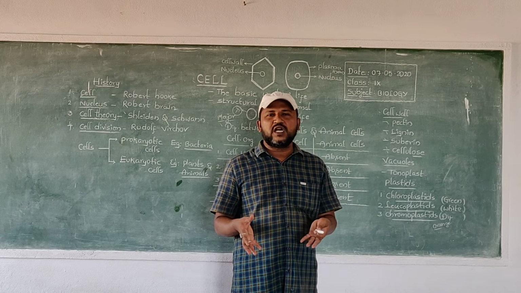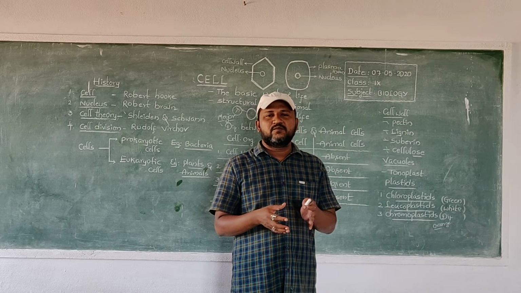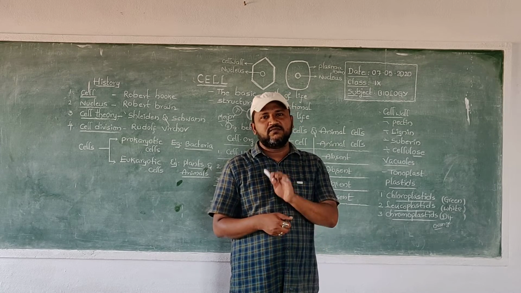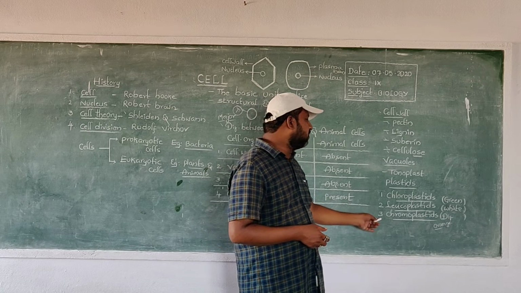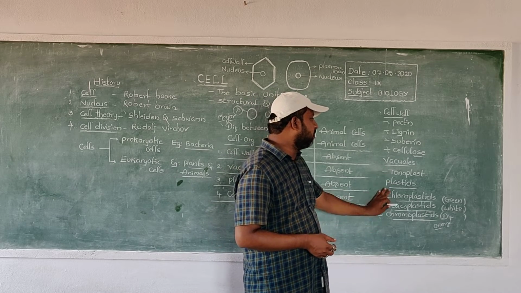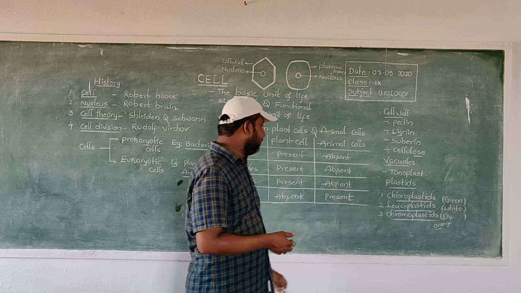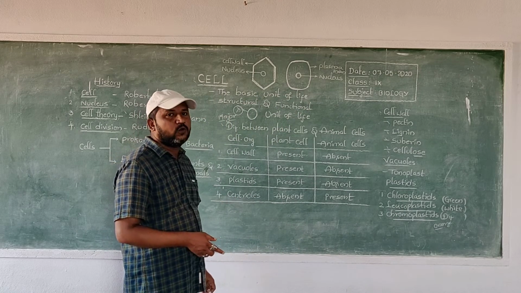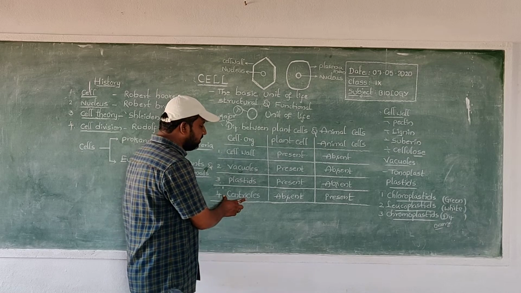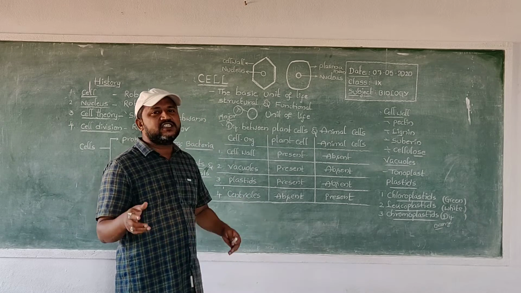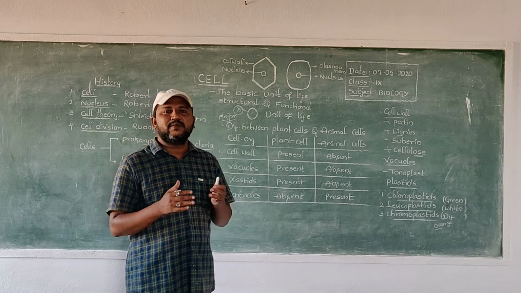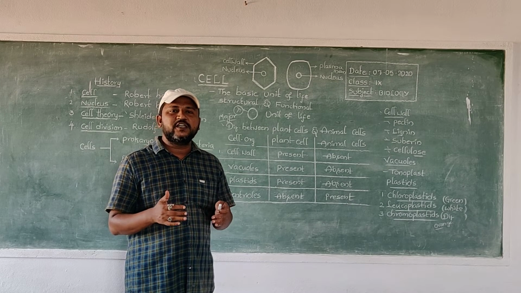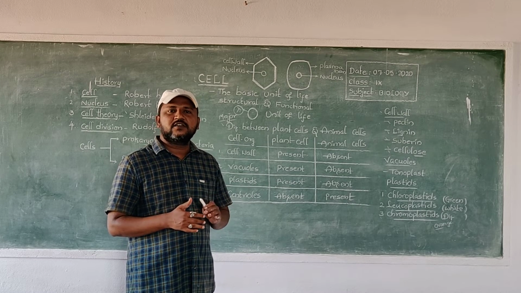Two or more colors are present in a fruit or a flower that contains chromoplastids. That's about plastids. And the fourth cell organelle is the centriole. These centrioles are present only in animal cells, but absent in plant cells.